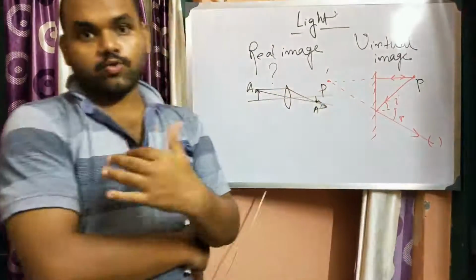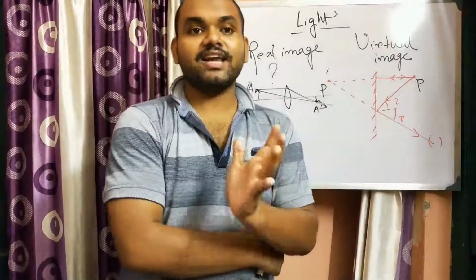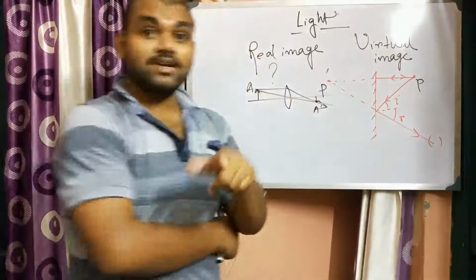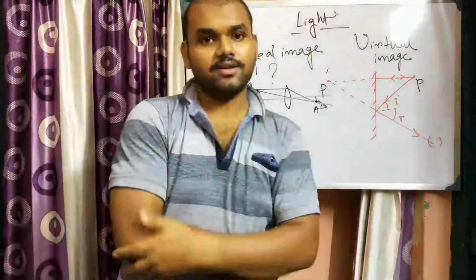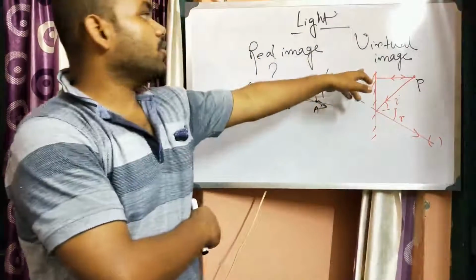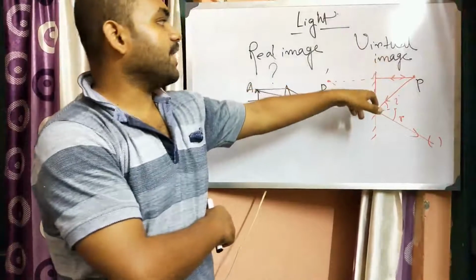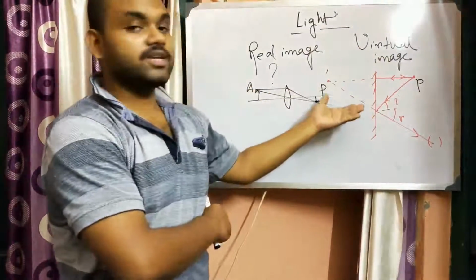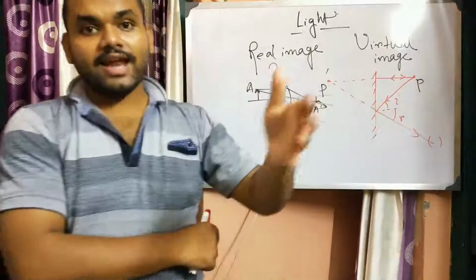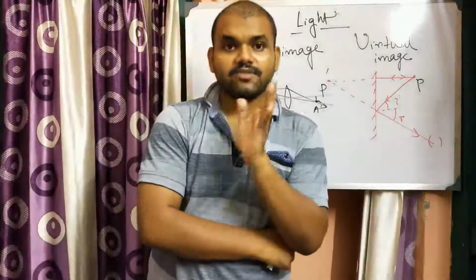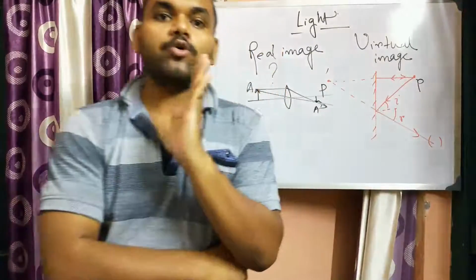In the case of a plane mirror, virtual images are formed. Virtual images are always erect.